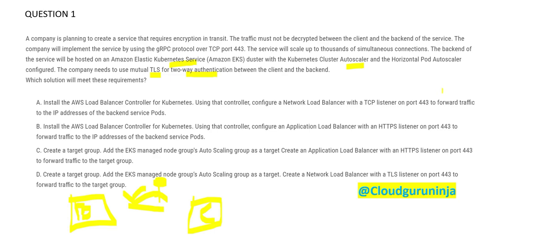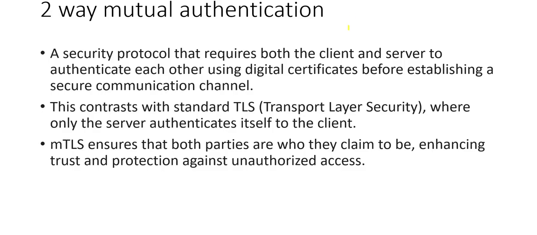If you see these solutions, there are four of them, and we should use a network load balancer with a TCP listener. That is for sure, because TCP is a basic protocol that we use with 443. Okay, so first let us understand what is a two-way mutual authentication. It is a security protocol that requires both client and the server to authenticate each other.